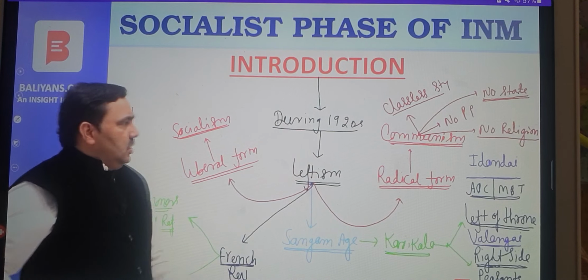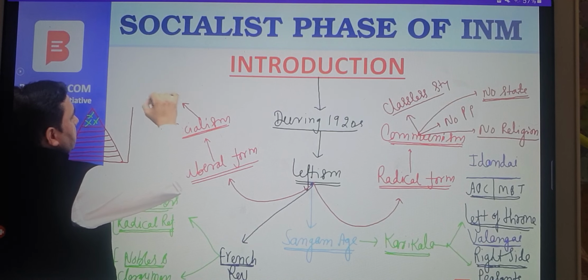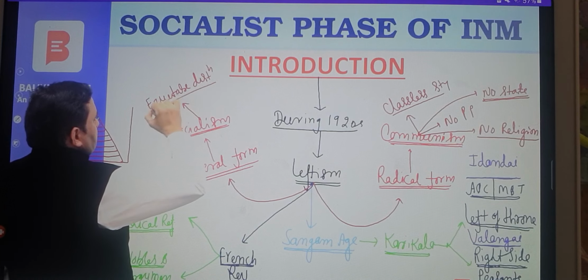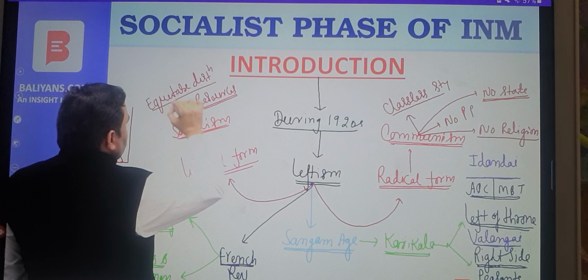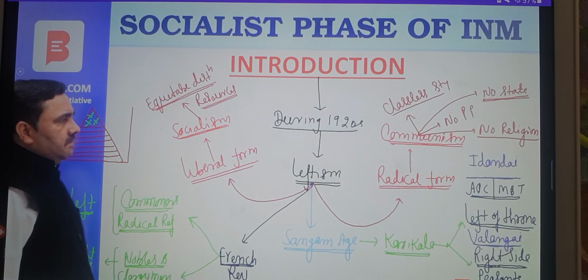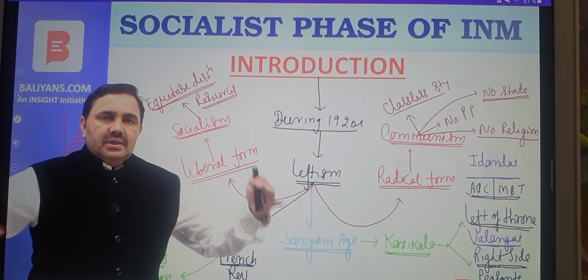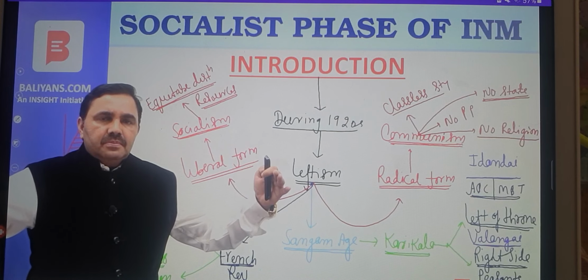That is the radical form. Socialist philosophy says equitable distribution of resources. Nobody should be very, very rich. Nobody should be very, very poor. The state should be there. The state should be powerful. The state should be a welfare state. The state should use its authority to ensure the welfare and progress of people.